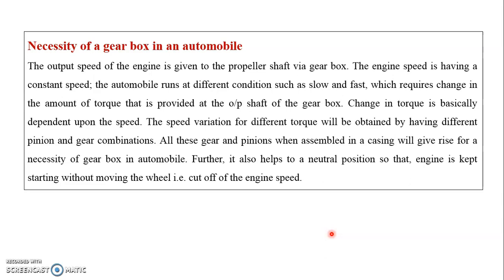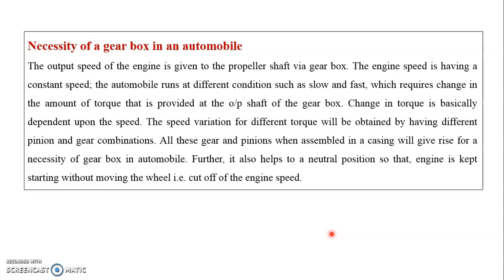Second is the gradient resistance, which mainly depends upon the slope of the road, whether it is a level road, downhill, uphill, etc., and the mass of the vehicle, whether it is a light motor vehicle, medium or heavy duty vehicle. Other one is the air resistance, which mainly depends upon the speed of the vehicle, slow, medium or fast speed; the direction of wind, in favor of the vehicle, against the vehicle motion, or cross winds; and the body profile of the vehicle, streamline shape, bluff body shape or otherwise. Likewise, air resistance mainly depends on all these points.